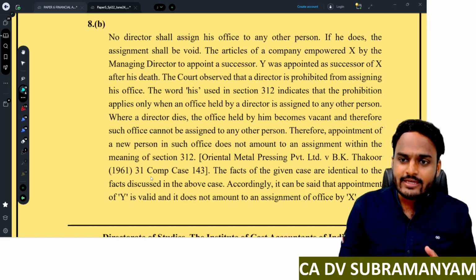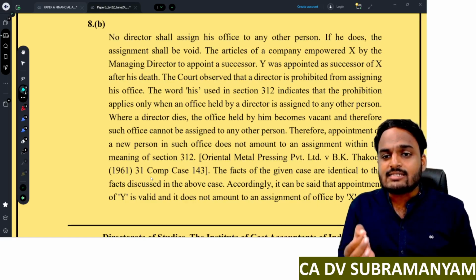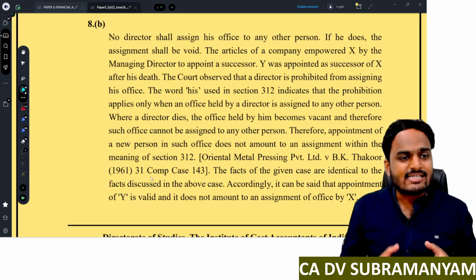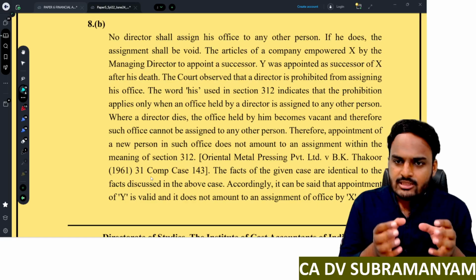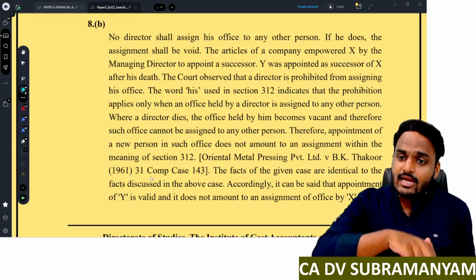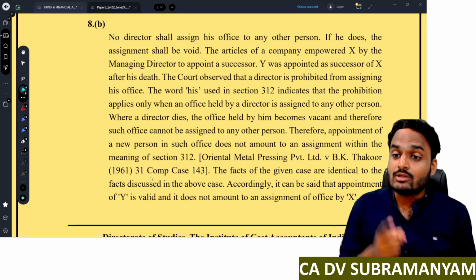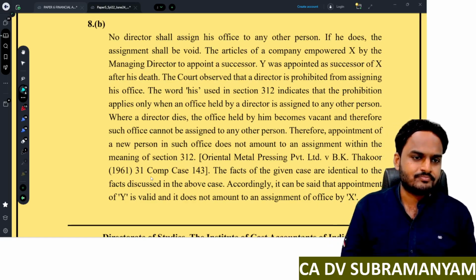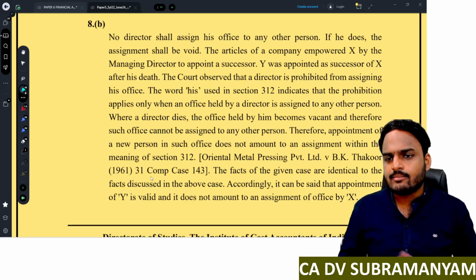After the death of X, Y was appointed as a successor of X. So here assignment is not happening. Understood? See, if managing director X is alive and he appoints someone to carry out his duties and powers, that assignment is invalid. So if you remember this particular point you can easily attempt this question.